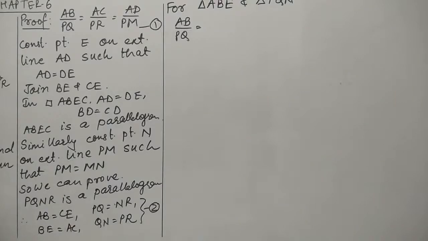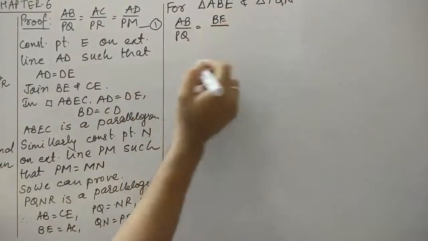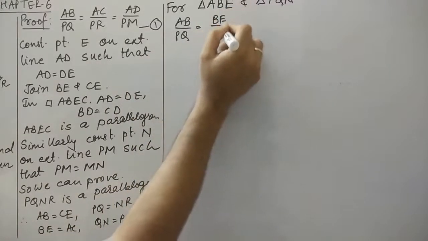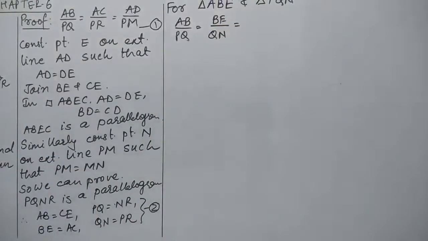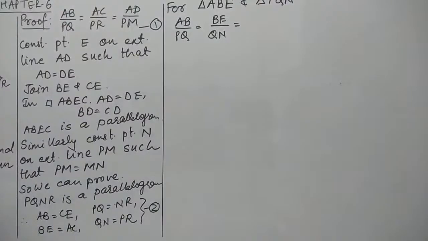So by using the same thing, we can say that BE is also proportional to QN, as AD is also in the same proportion with PM. But as we discussed, AD is the median.